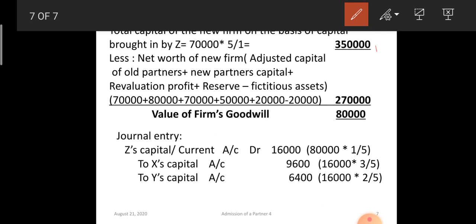Important part is how you calculate the value of the firm's goodwill. Okay, in this question they have not mentioned how to calculate goodwill, but the calculation is based on the new partner's capital. That's why we call it hidden goodwill. Okay, implied goodwill also we can say.